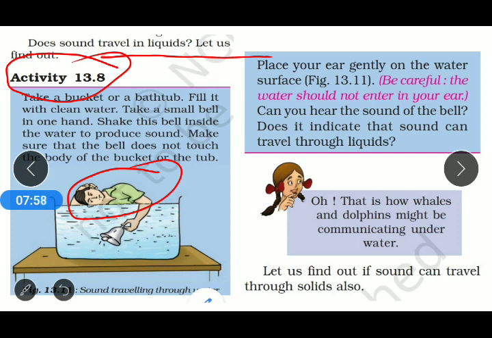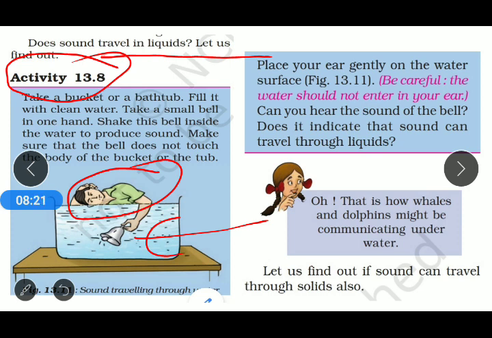So now we take the ball and put it inside the water, and according to the picture we shake the ball. As we shake the ball, it vibrates and produces sound. Now carefully we try to hear the sound at the surface of the water.